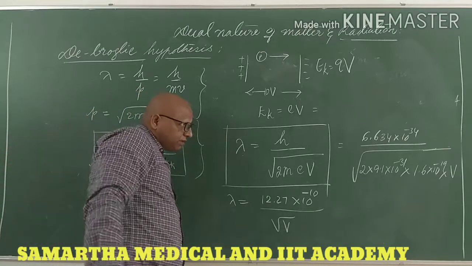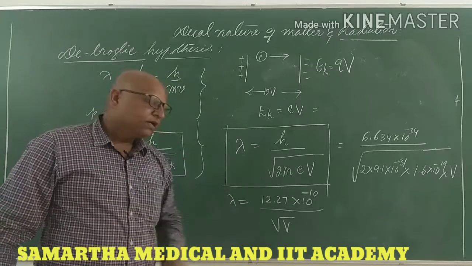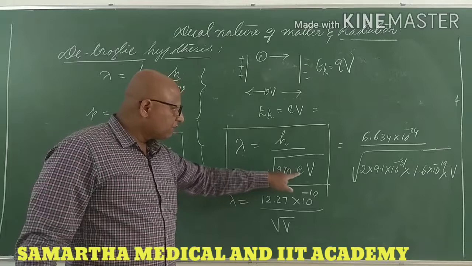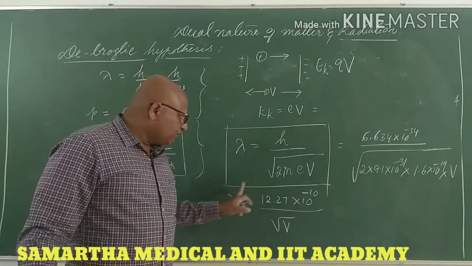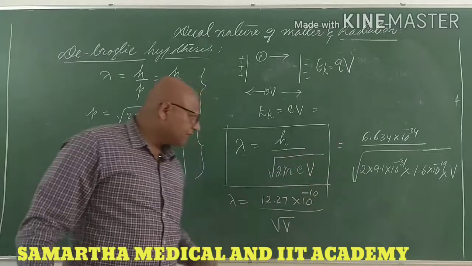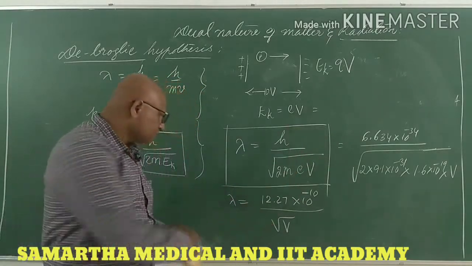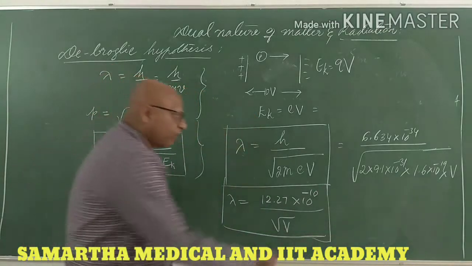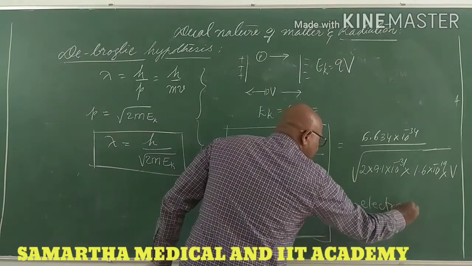You know everything except this voltage, because voltage is not in your hands. You can give it anything you want. It is variable. These other things are not variables. That's why if you put the values there, the same formula will take this shape for the electron. Not for any particle, it is for the electron only.